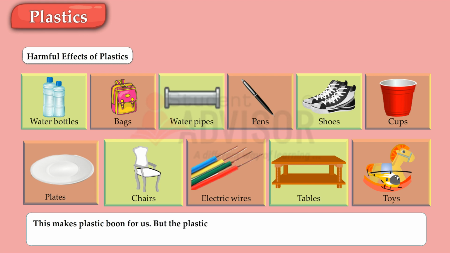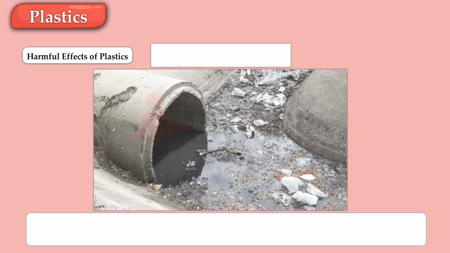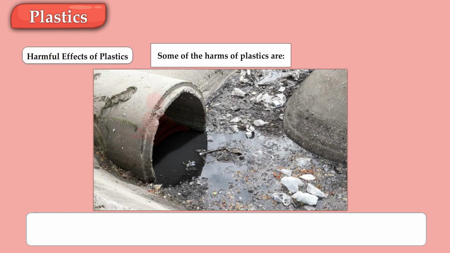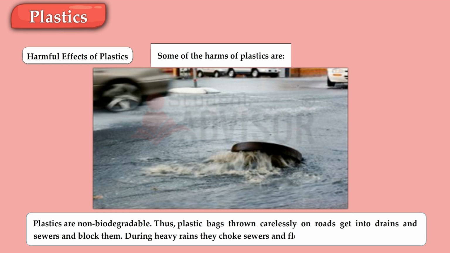But plastic becomes a curse when we use things made up of plastics excessively and do not dispose of them in a proper way. All types of plastics cannot be recycled. Some of the harms of plastics are: non-biodegradable. Thus, plastic bags thrown carelessly on the roads get into drains and sewers and block them. During heavy rains, they choke sewers and a flood-like situation may occur.